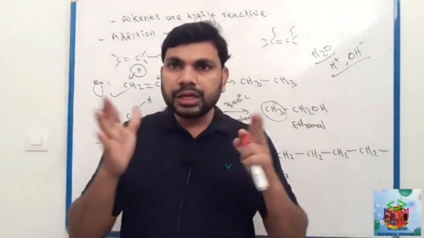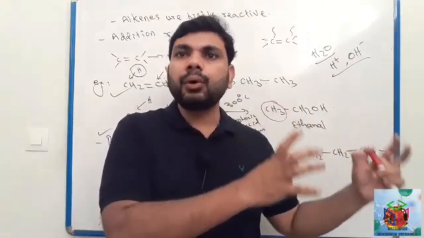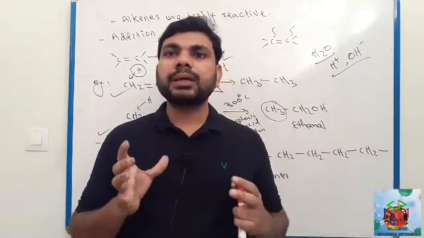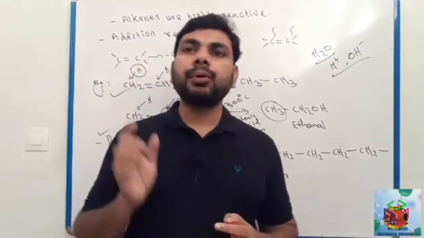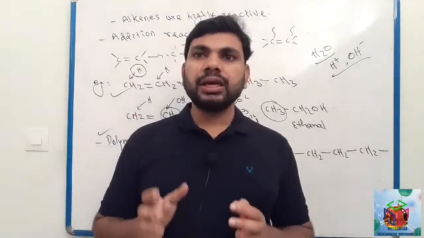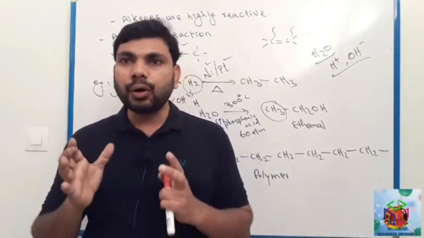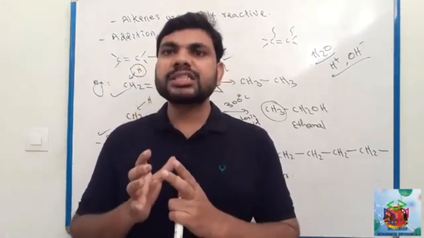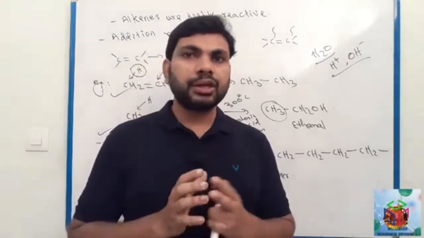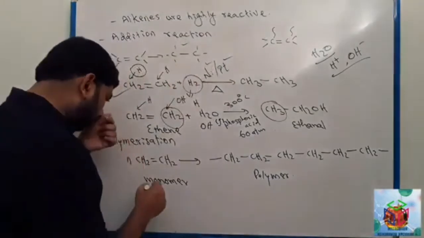This type of chemical reaction is an addition reaction, also called polymerization reaction. Here the small units are called monomers.